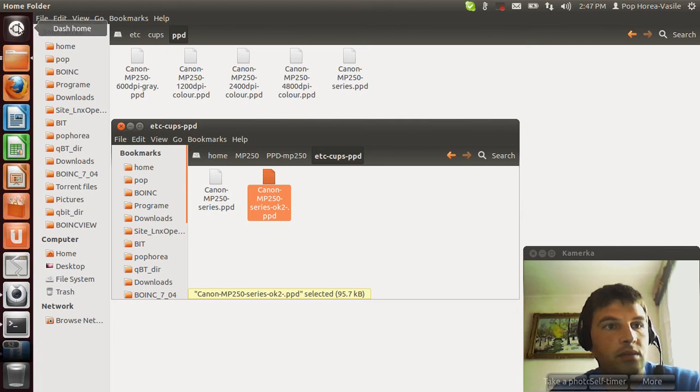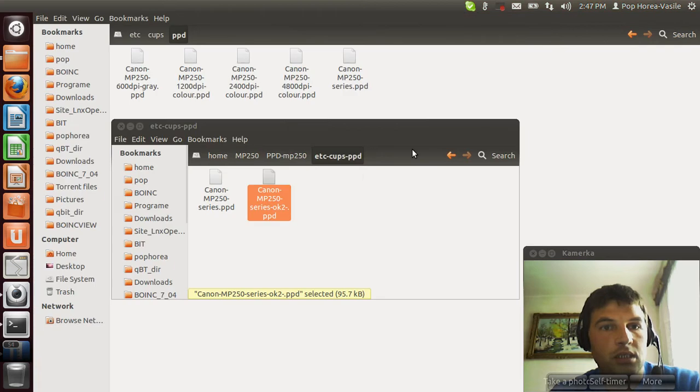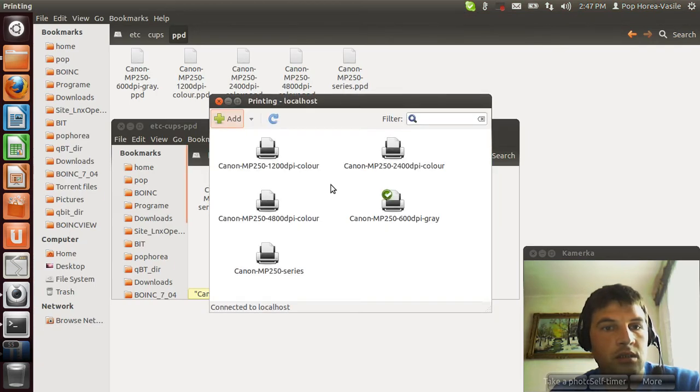First you have to go to Dash Home, Printing, and here you can see the printer added. Let's ignore those printers and add another one.